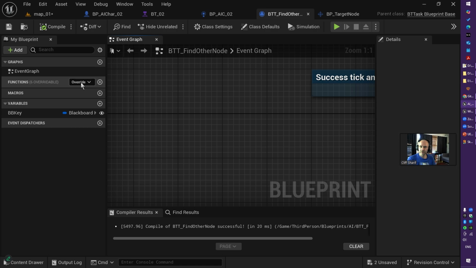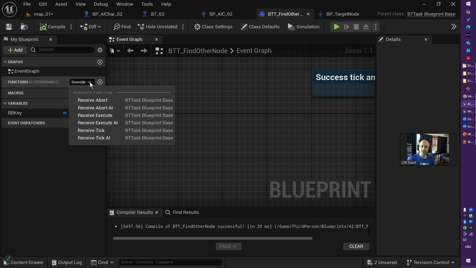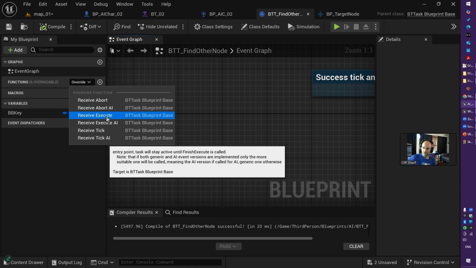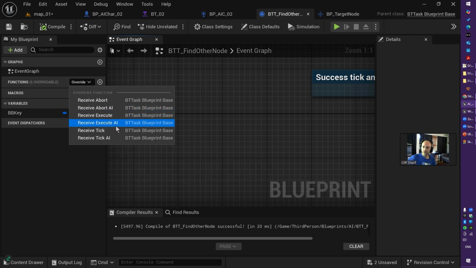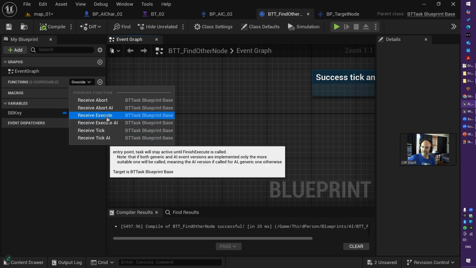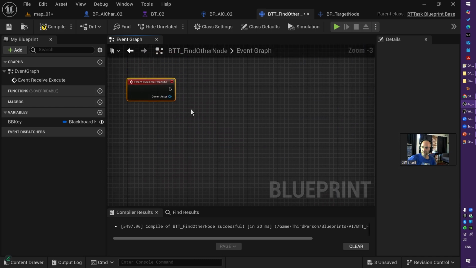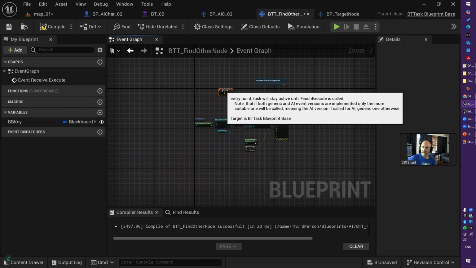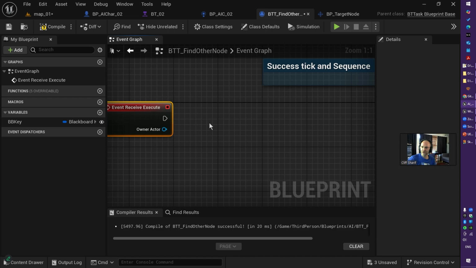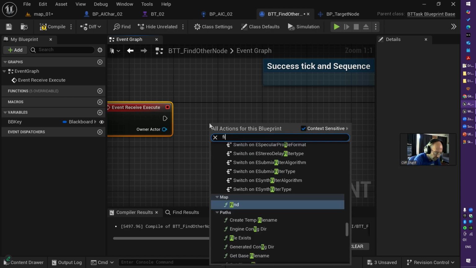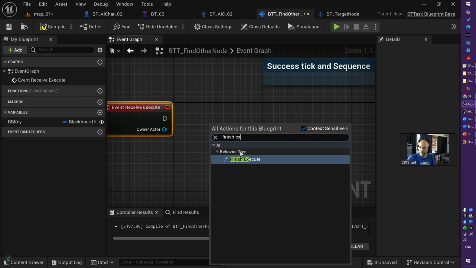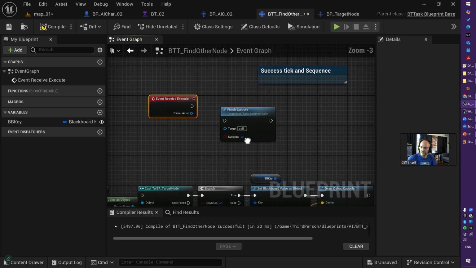You have a couple of functions, or let's say events, you can override. One of them is Event Receive Execute. There are others: Receive Abort, Abort AI, Tick, and Tick AI, or Execute AI. When you receive and execute, as I mentioned before, you need to finish execute with success if you use a sequence.